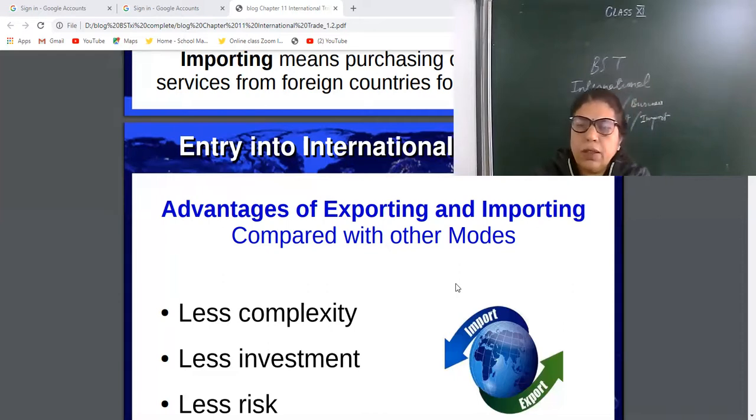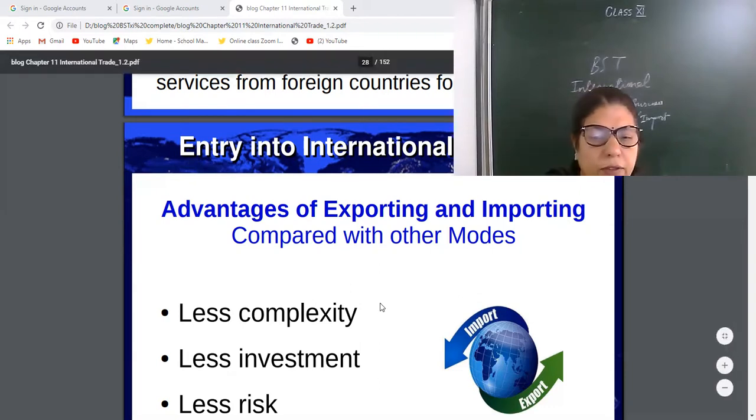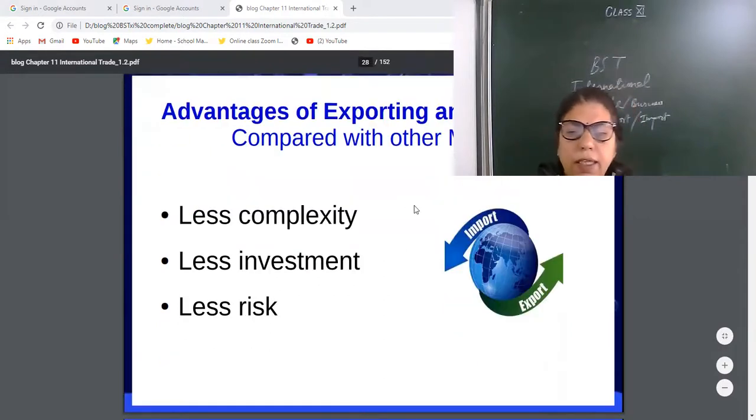Before quotation, then order, indent, then you will supply the goods, get the payment. Okay, so that is not a very complex process. It's easy to do export and import, but you should have a license. Now, less investment. Why can we say less investment?